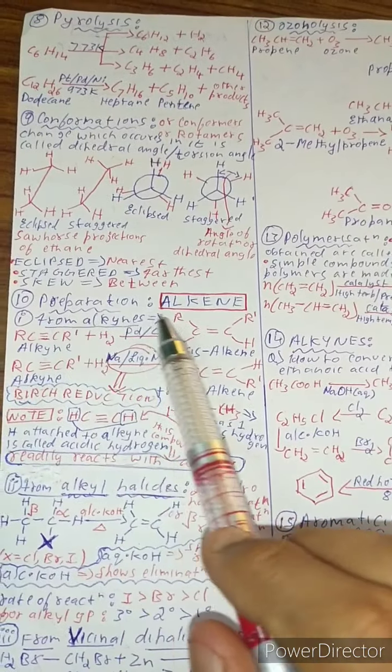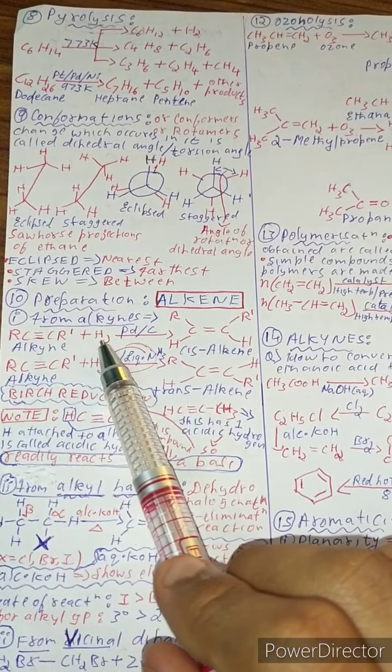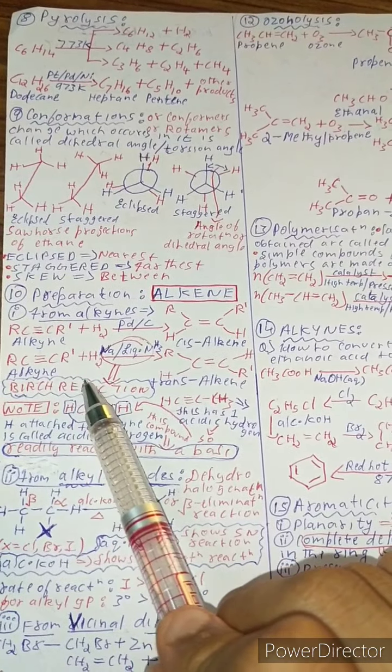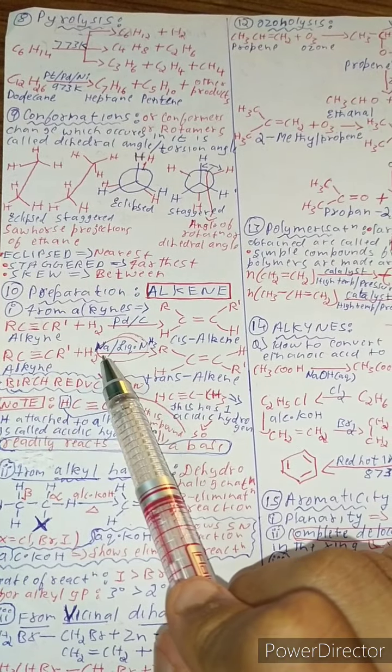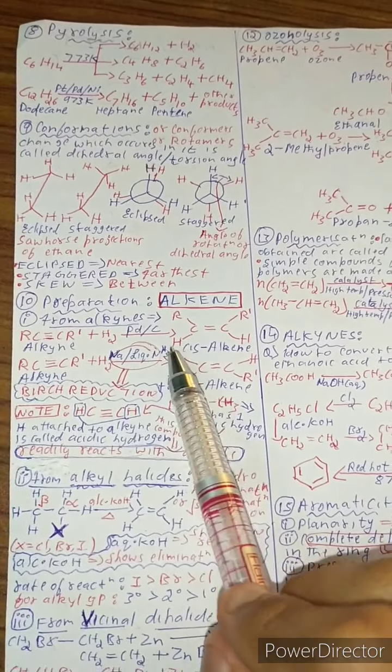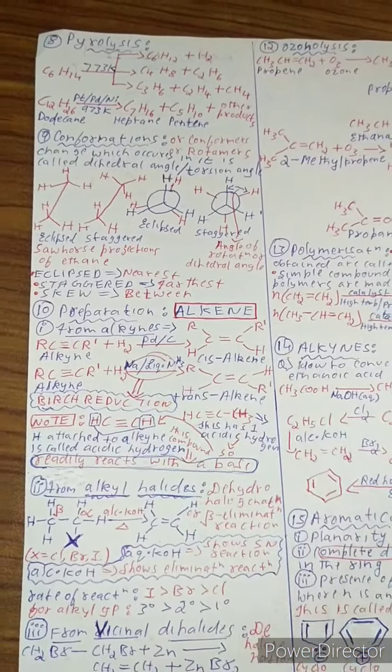Now let's study the preparation of alkene. First of all, from alkynes, that is alkyne plus H2 in the presence of palladium carbon gives this alkene, and this alkyne in the presence of H2, in the presence of sodium and liquid NH3, gives trans-alkene. Remember which reaction is this? This is Birch reduction reaction.